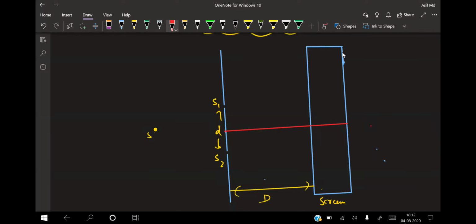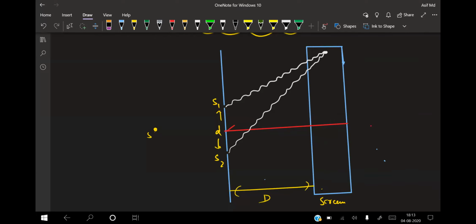So this is your central maximum. From S1, the light goes like this in the form of a wave and meets at a point P. In the same way, from S2 also a wave goes like this and meets at point P. That P may be a bright point or a dark point, anything. And in the center part, we have one more relation.